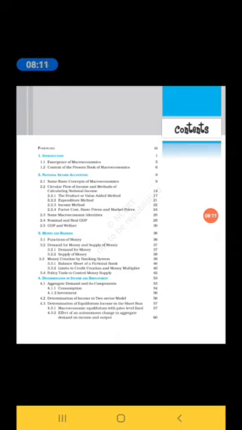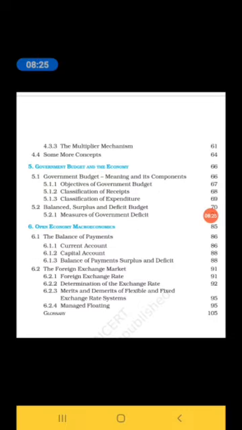Determination of equilibrium income in the short run, macroeconomic equilibrium with the price level fixed, effect of an autonomous change in aggregate demand on income and output, followed by the multiplier mechanism, some more concepts. So these are the concepts kept in the fourth chapter.